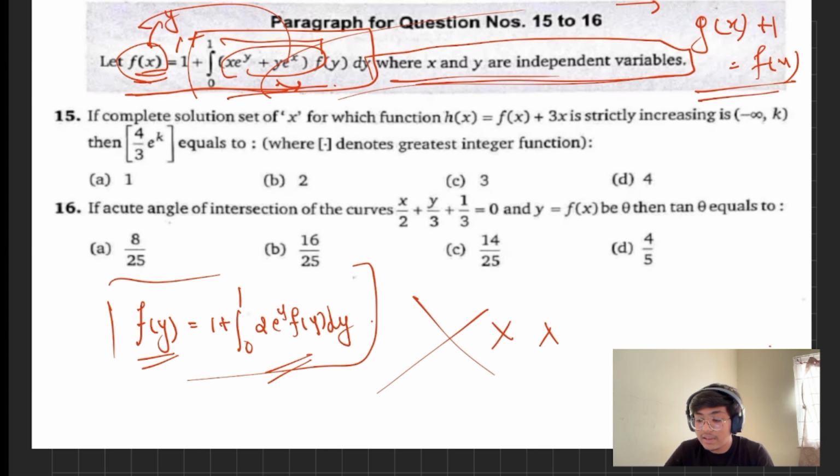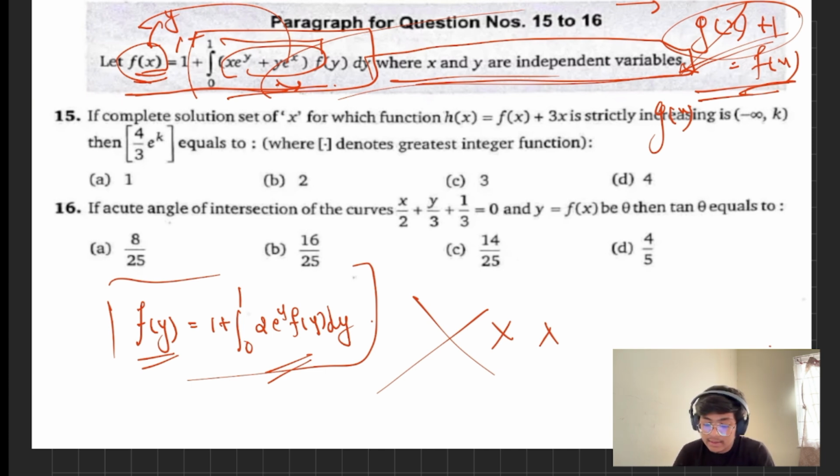So in that case, it is literally visible that f(x) can't be guaranteed to be a constant function. It will only be constant when g(x) is 0, and whether g(x) is 0 or not is not yet decided. So we can't directly say that this is always an independent constant.